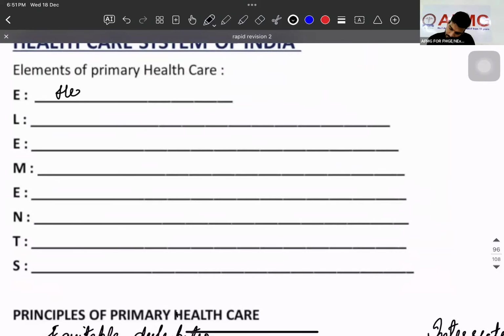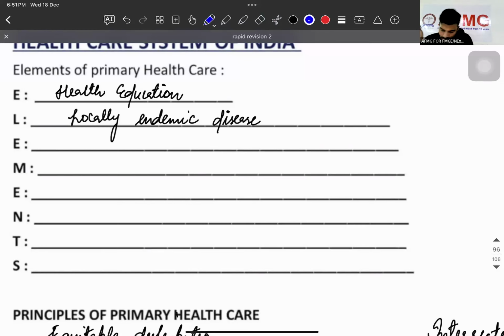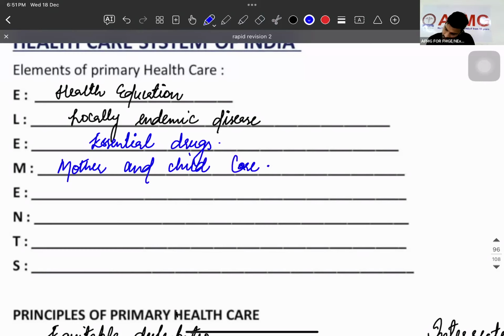E for education. So which education, children? Health education. Okay? Then L, locally endemic disease. Then E, essential drugs. Then M, mother and child care.